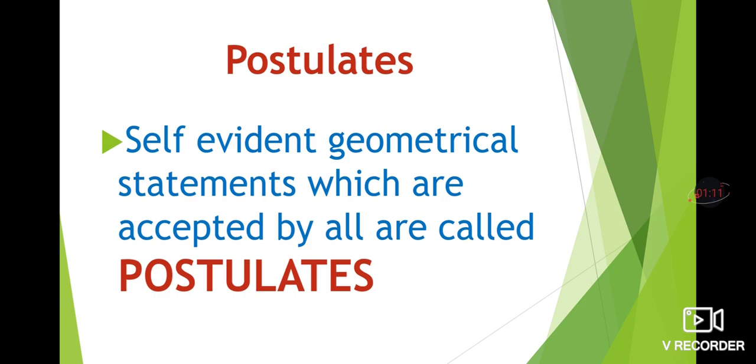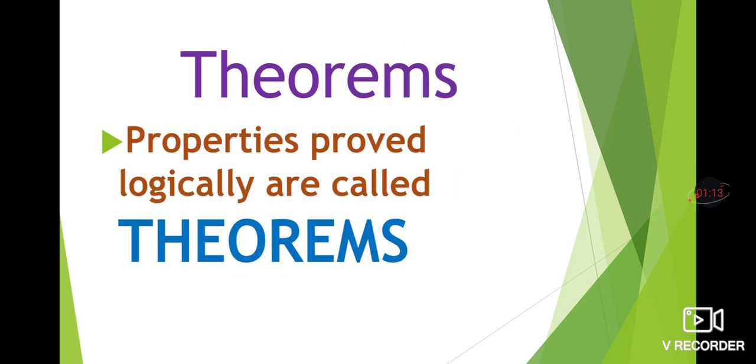They are called postulates. The next one is theorems. Now what are theorems? Properties proved logically are called theorems. Theorems are the properties of triangles and quadrilaterals which are proved logically using Euclid's postulates.